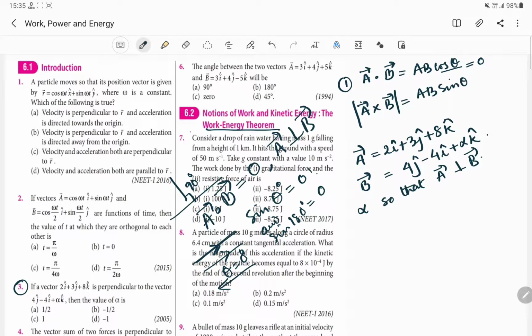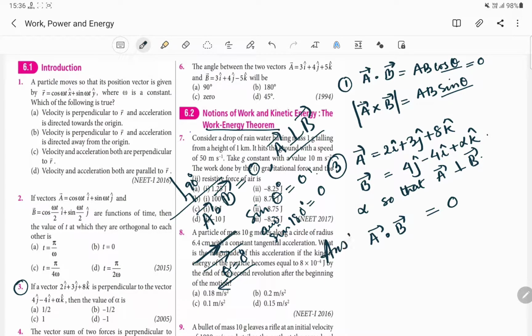Okay, so for perpendicular we have to check whether the dot product of two vectors comes out to be 0, and for parallel we have to check whether the cross product comes out to be 0 or not. But in this question number 3, it clearly mentions that these two vectors are perpendicular to one another. That means the dot product of a and b will be equal to 0. This is the given condition.